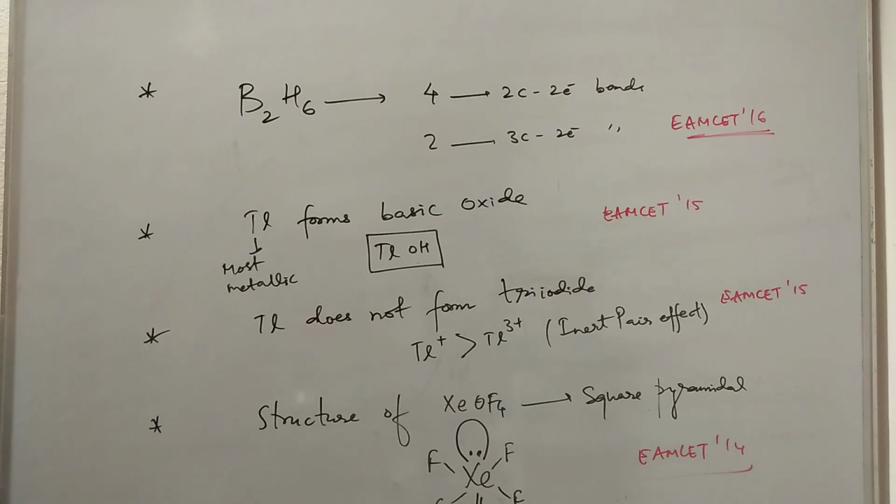Now, thallium forms a basic oxide. The reason being that from top to bottom the metallic character increases. So thallium hydroxide is similar to sodium hydroxide in its basic strength. This was asked in EAMCET 2015.